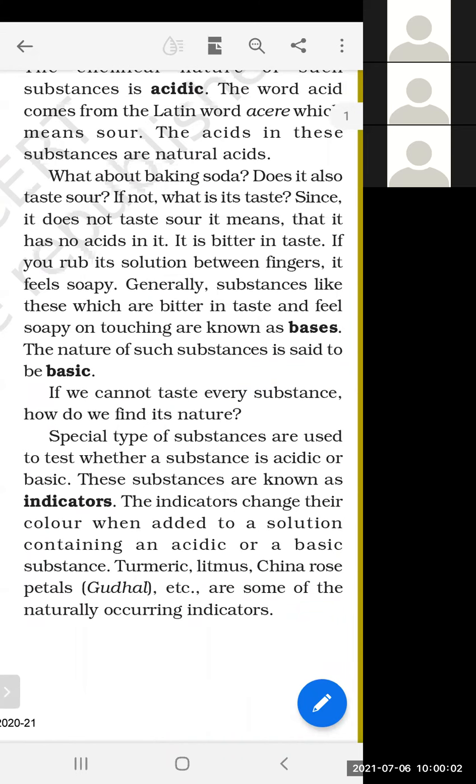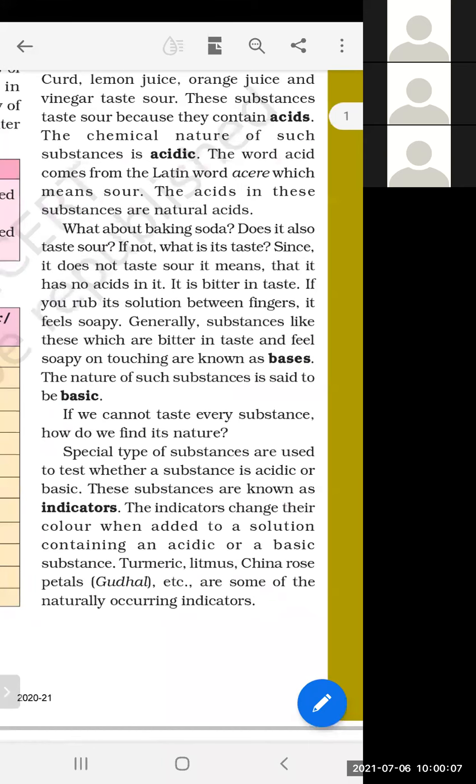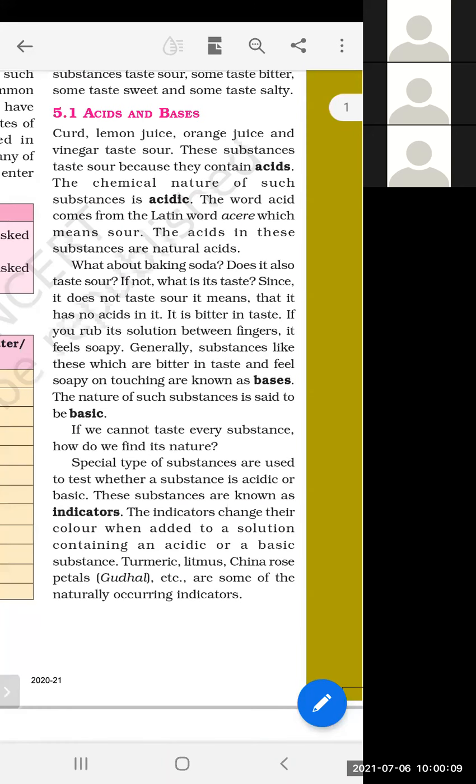Yes, at the very beginning I made an announcement for you: do not touch and do not taste a substance about which you do not have any knowledge. Do not touch that substance. That substance can be very harmful, very dangerous for you. And do not taste them. They can be poisonous. Yes, if you have sugar at your home, you can taste that sugar. But not every substance which looks like sugar will be sugar.